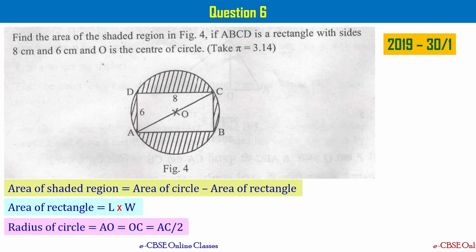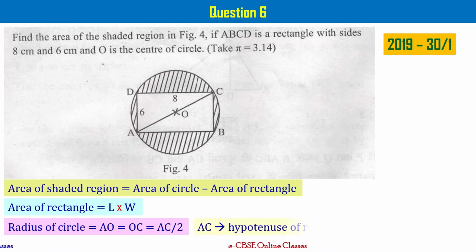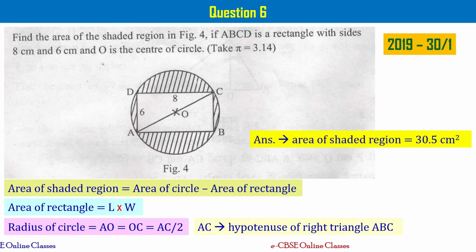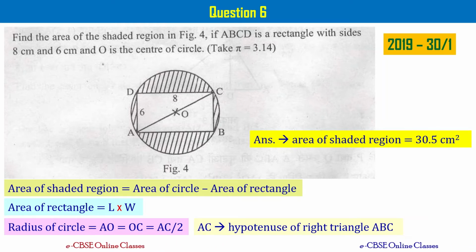And as you see here, radius of the circle is AO or OC, that is equal to AC by 2, right? And from this figure, you can say that AC is hypotenuse of right triangle, triangle ABC, right? So you have to make use of Pythagoras theorem to get the diameter AC and then radius and then find area of circle, and you know how to get area of rectangle, then subtract area of rectangle from area of circle to get the answer. The answer you are going to get is area of shaded region is 30.5 centimeter square. Please solve this problem and see whether you get the answer right or not.